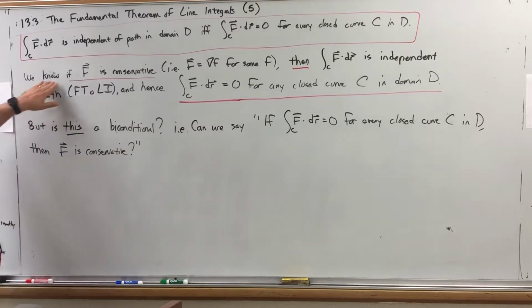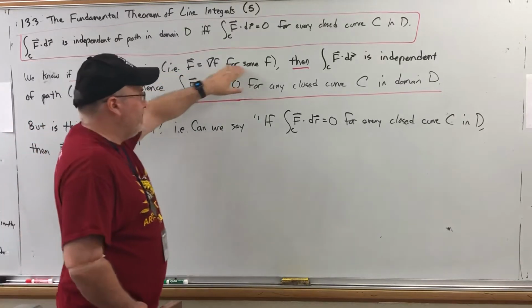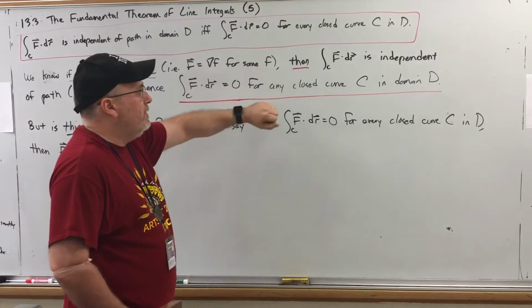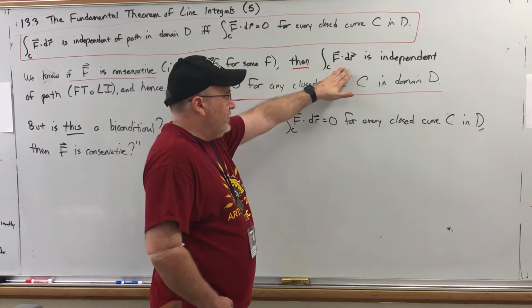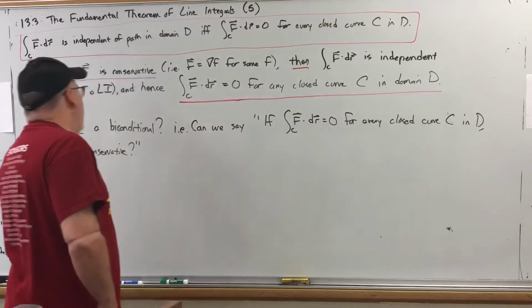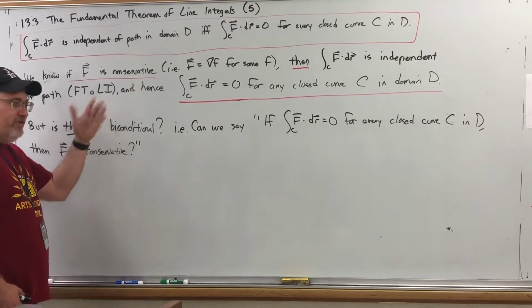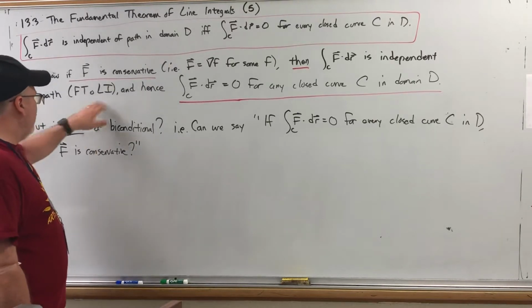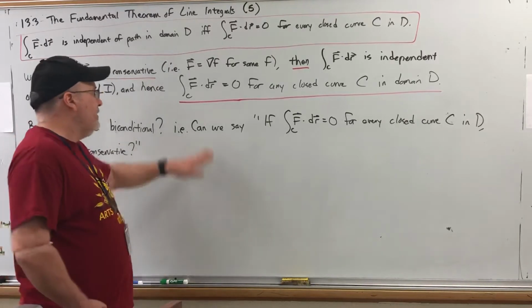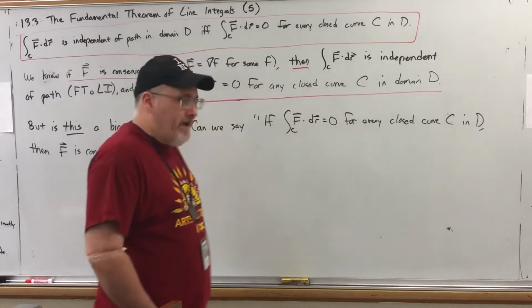We know that if a vector function f is conservative, in other words, it's equal to the gradient of some scalar function, then the line integral of f dot dr is independent of path, according to the fundamental theorem of line integrals, where you just evaluate the integral at its endpoints. And as a consequence of being independent of path, the line integral is equal to 0 for any closed curve C in the domain.